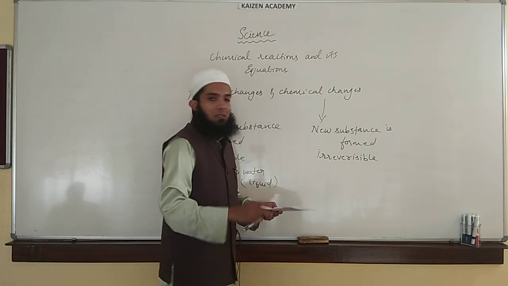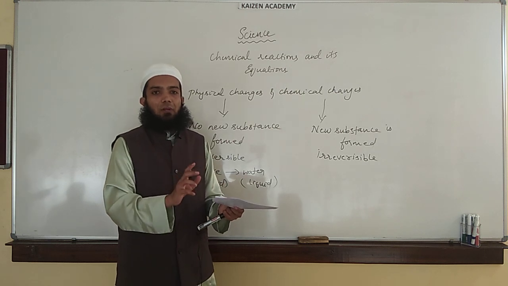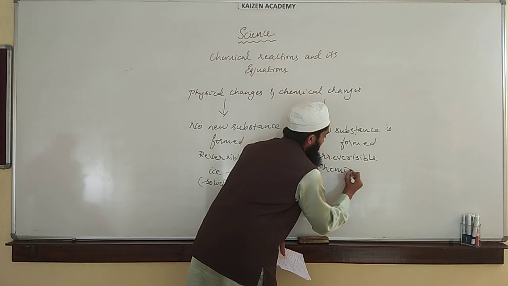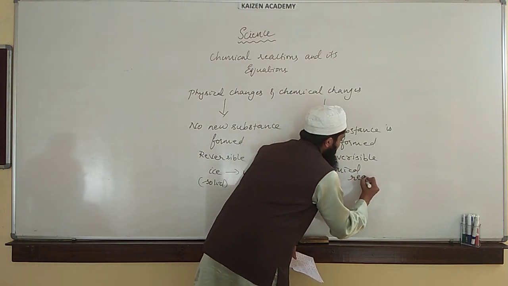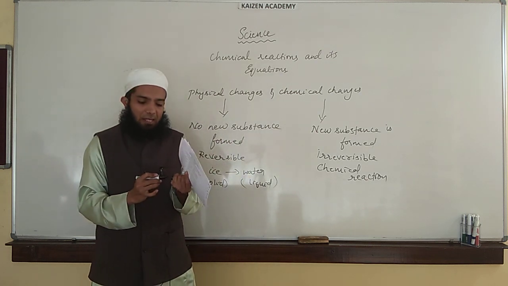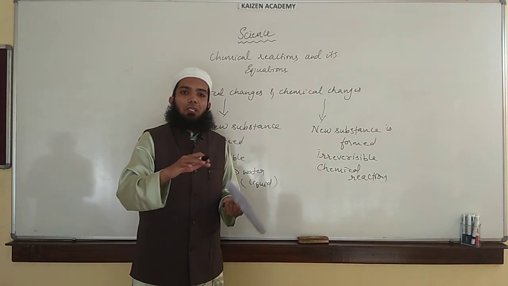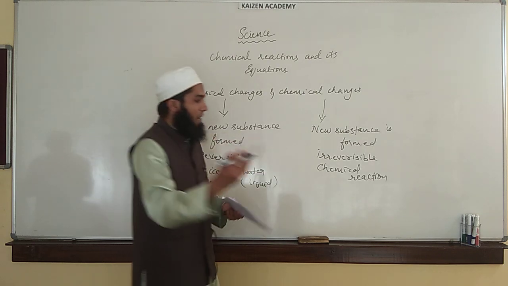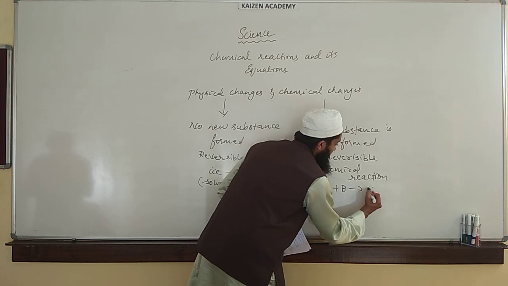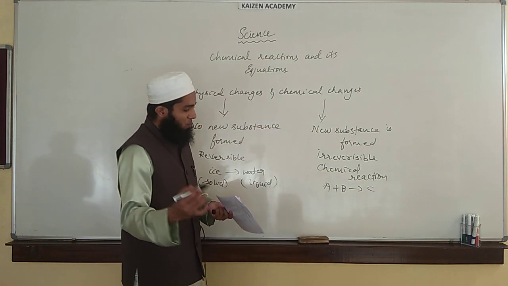In a chemical change, as I said, a new substance is formed and the change is irreversible. It happens with a chemical reaction. This leads to the formation of a new substance, and the identity of the substance will not remain the same, it will change. You can write it simply as a reaction, A plus B gives C, like what you have learnt in your previous years.